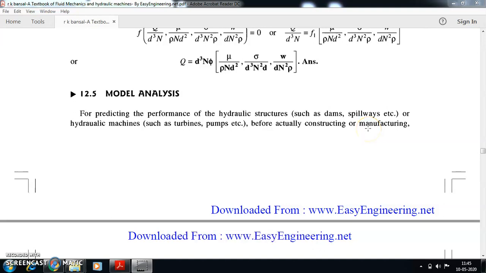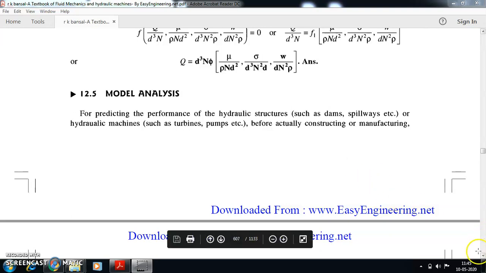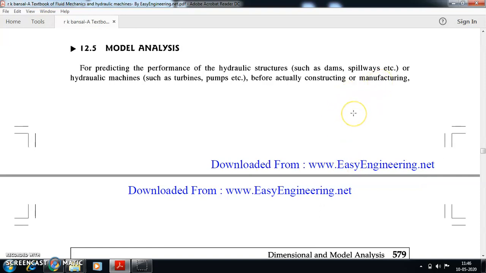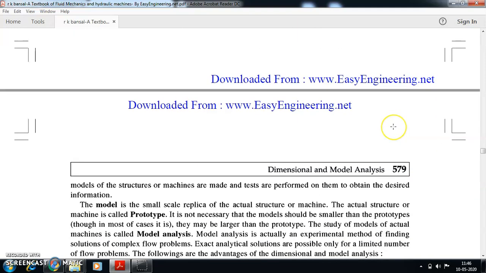Hello students, we will see some concepts about model analysis. In order to do real experiments on very large structures like turbines, big pumps, maybe some dams, spillways, all these are very big investments and big structures. Instead of preparing the actual prototype and experimenting on these big structures,